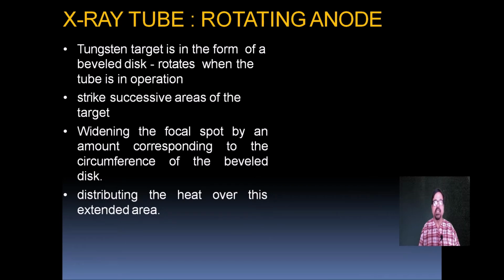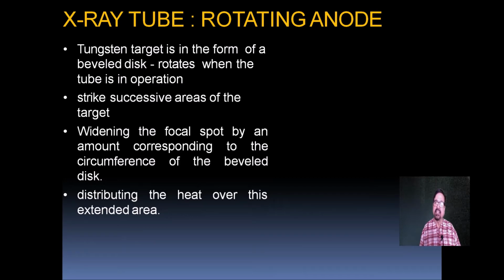Now let us go to the rotating anode. Till now we have seen a stationary anode, where heat dissipation is required. A stationary anode has a limitation, and that is overcome with the help of a rotating anode when we use higher capacity tubes, where more heat is produced. The tungsten target is in the form of a bevel disc.